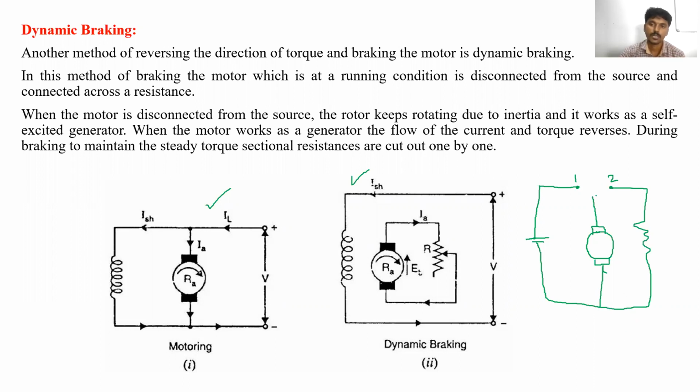You can see here how dynamic braking is applied. For example, these are the motor terminals. When these armature terminals are connected to position 1, this is the switch position, the motor A terminal and AA terminal